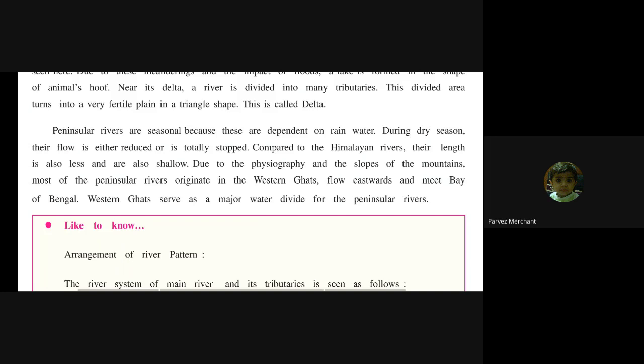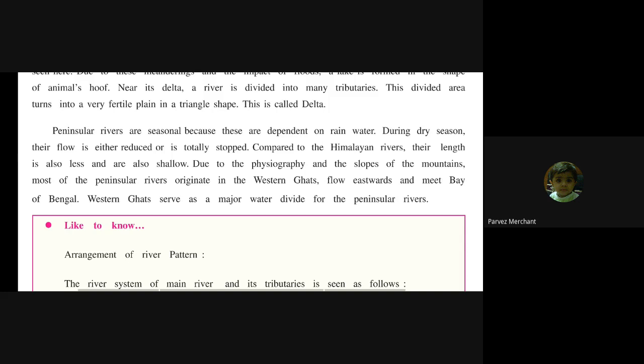It is seasonal. I have told you in advance only. It means because it sources only rainwater, sometimes it totally stops flowing. Why? Because there will be no rain. Now we take an example of our Bhavnagar only. Before 3 weeks in Bhavnagar city we were having too much rain. After that there is too much heat also, and rain is not coming.